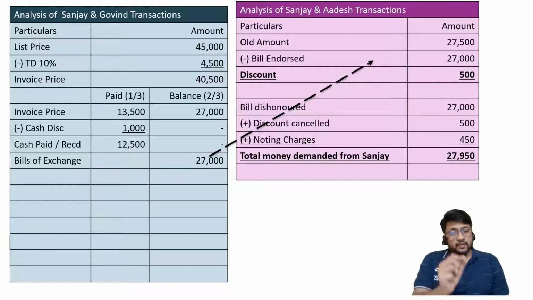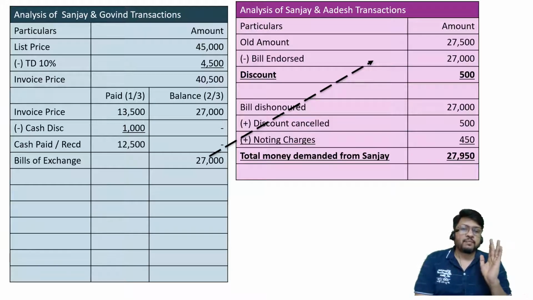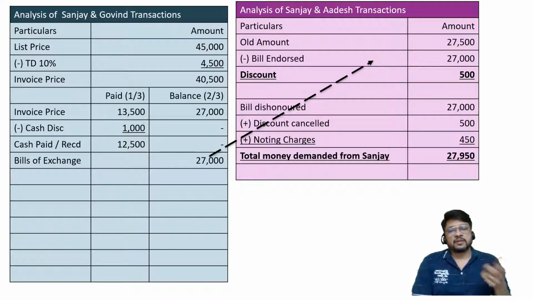If today you would have given cash, still he would have given discount. If today you would have given check, still he would have given discount. If today he would have drawn a bill and you would have accepted the same, still he would have given a discount. So his discount is not at all related to Govin and Govin's acceptance. That means the discount cancellation should not be again attributed back to Govin.